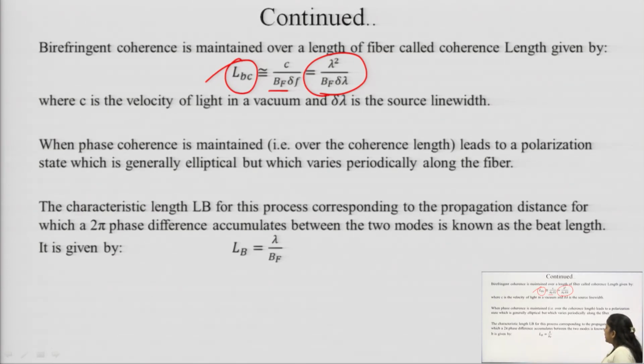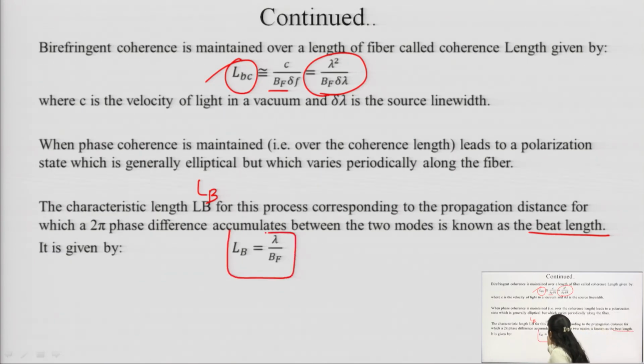The characteristic length Lb for this purpose corresponds to the propagation distance for which a phase difference of 2 pi accumulates between the two modes. This is known as the beat length, and it is given by Lb equal to lambda upon Bf. So, these are basically the phenomena which decide up to what length the polarization can be maintained, and this enables the designer or manufacturer to design a fiber where the polarization state can be maintained.